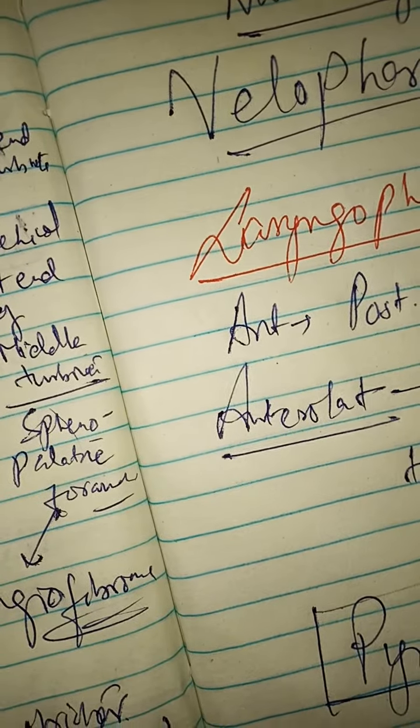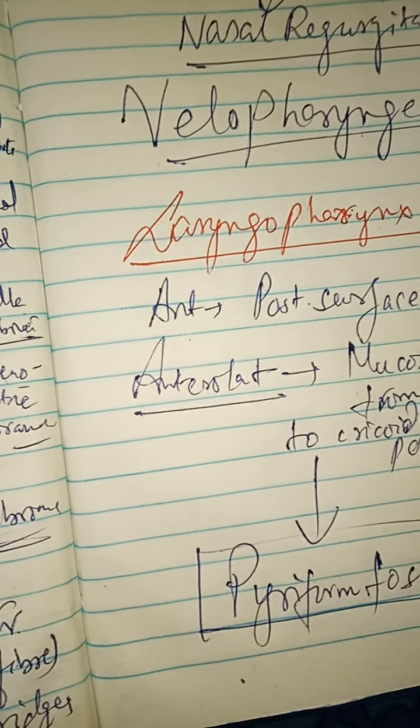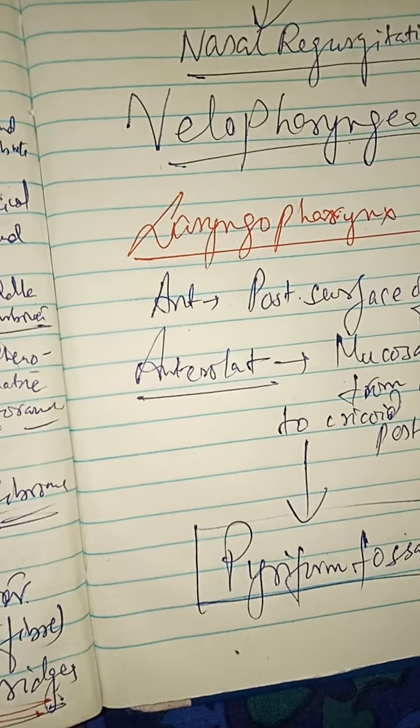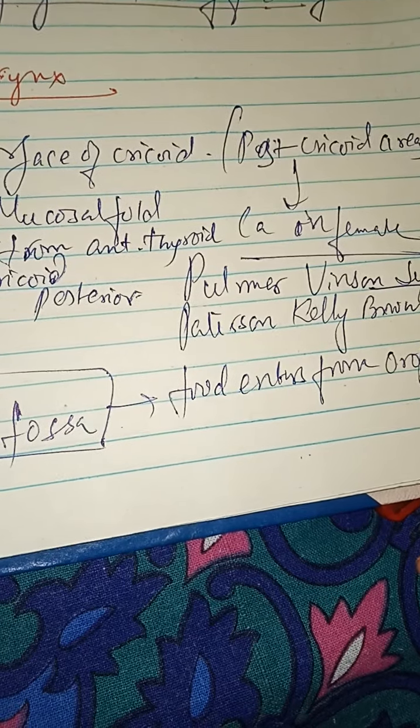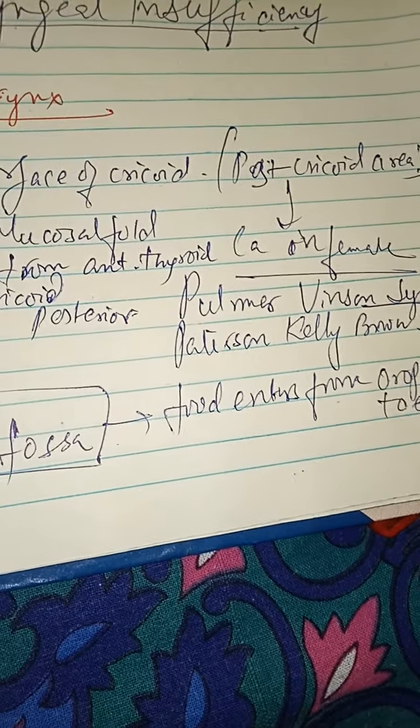What is the importance of this pyriform fossa? The two pyriform fossae act as channels for the passage of food from the oropharynx to the esophagus. It is also a site of lodgement for foreign bodies in the laryngopharynx.